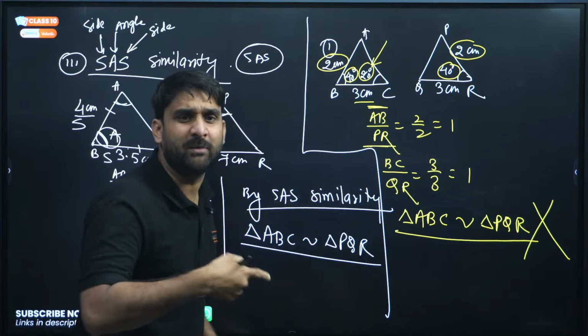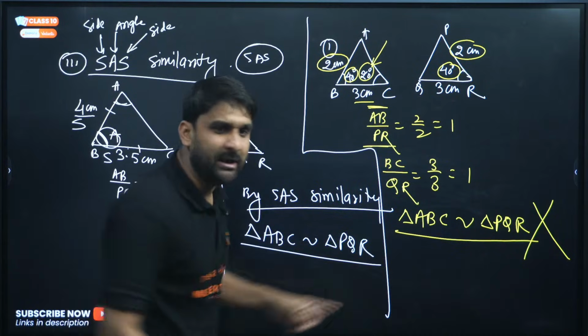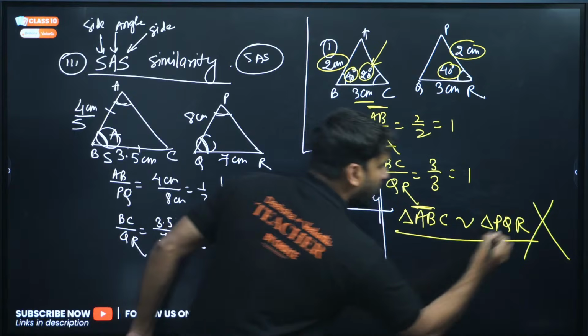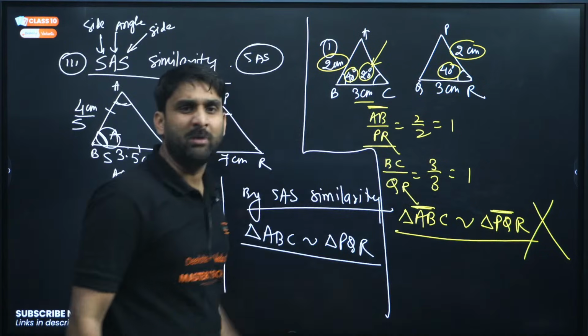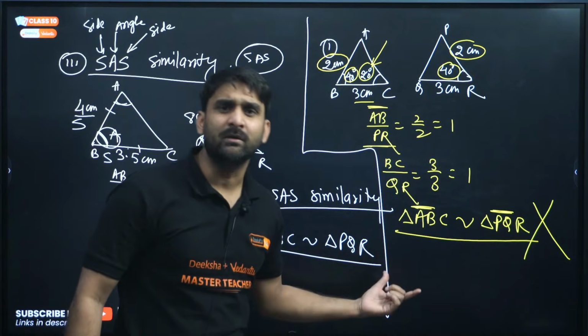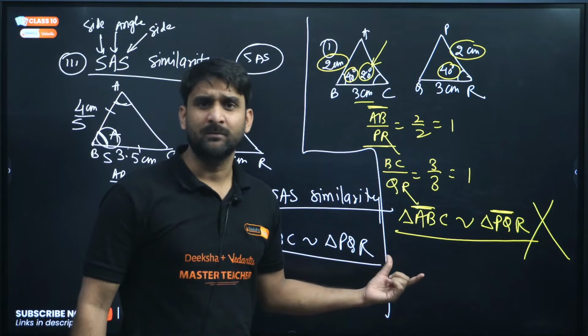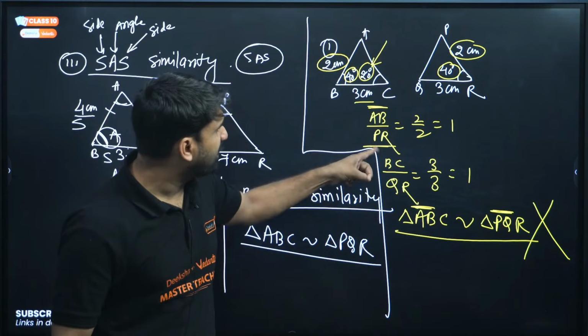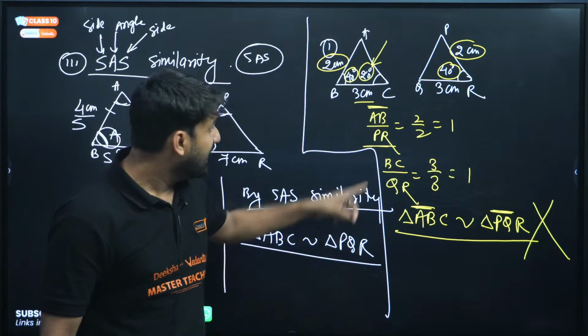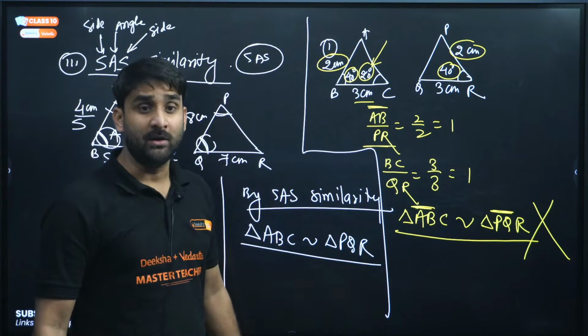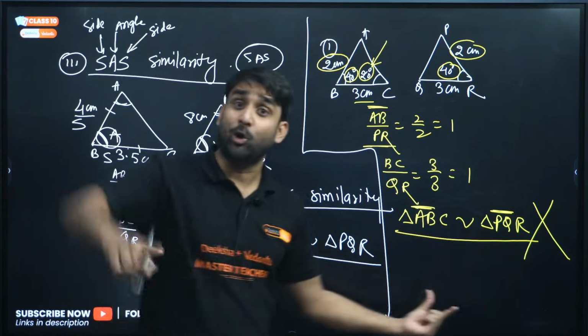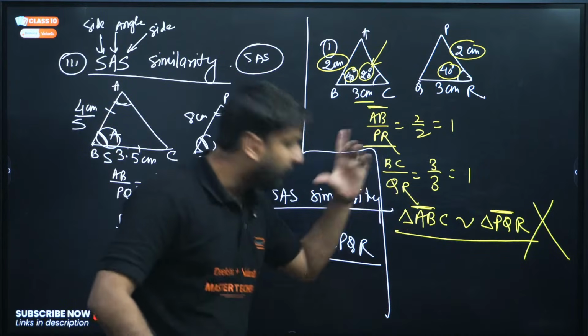PR is similar for AB. But according to this statement, if we are taking AB, we are getting corresponding to AB, PQ, which is invalid. If AB is corresponding to PR, and BC is corresponding to QR, you have to write the triangle name such that they follow the order also.